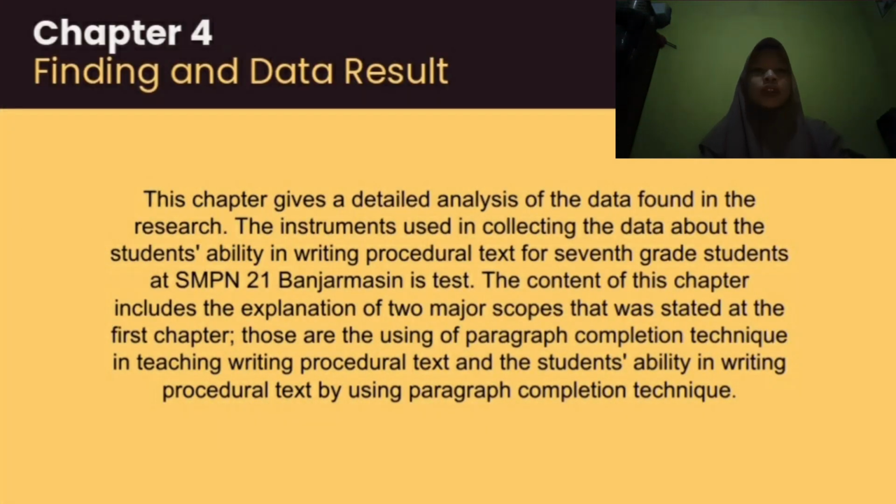Chapter 4, Findings and Data Results. This chapter gives a detailed analysis of the data found in the research. The instrument used in collecting the data about student ability in writing procedural text for 7th grade students at SMPN 21 Banjarmasin is a test. The content of this chapter includes the explanation of two major scopes that were stated in the first chapter. Those are the use of paragraph completion technique in teaching writing procedural text and the student ability in writing procedural text by using paragraph completion technique.